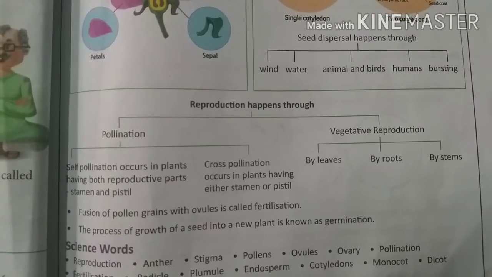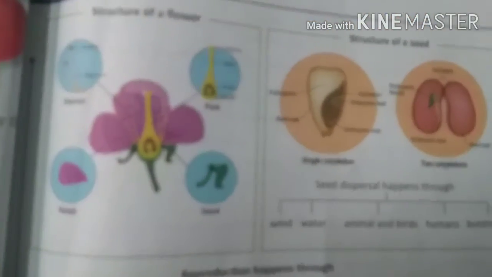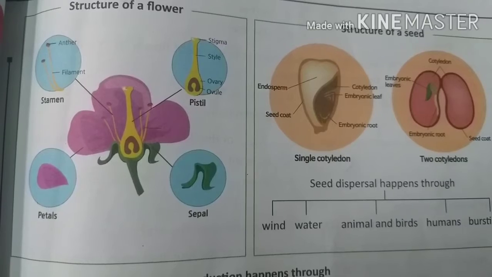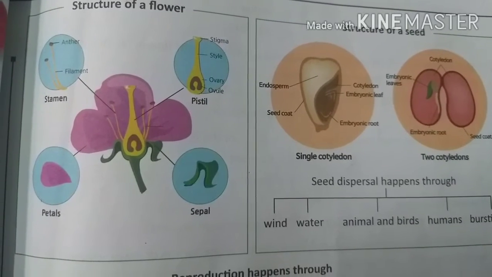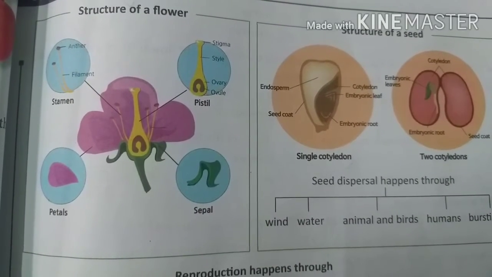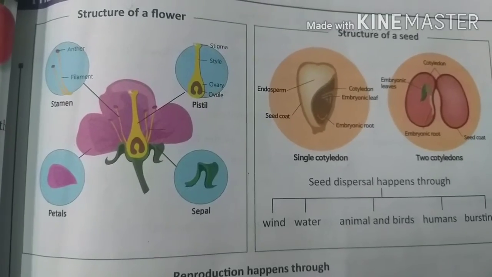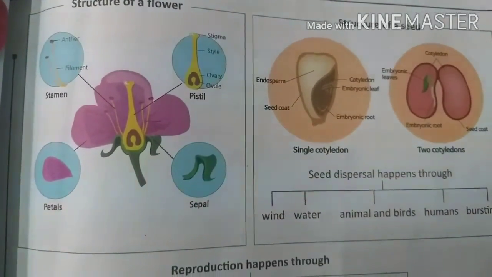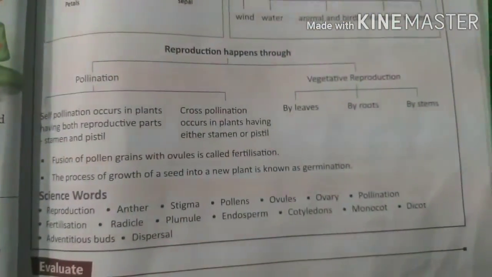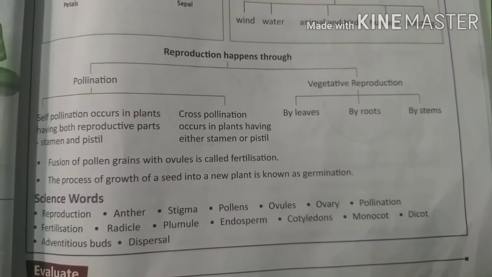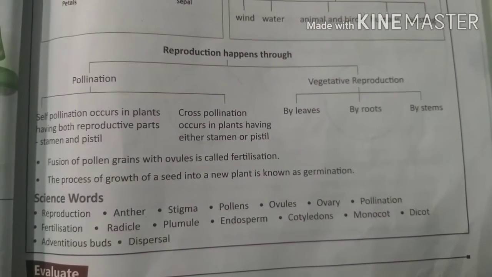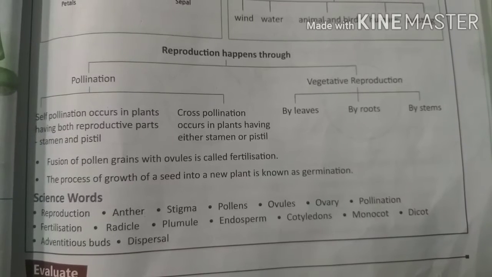First of all, we will discuss self-pollination. Self-pollination occurs in plants having both reproductive parts, stamen and pistil. It means this is a flower that has both parts, stamen and pistil. But I have told you some plants have only one part, male or female reproductive part. Cross-pollination occurs in plants having either stamen or pistil.